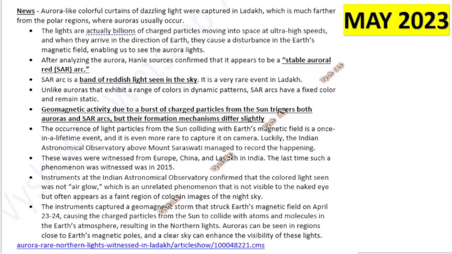So here again, in May 2023, there was a news item in India: Aurora-like colorful curtains of dazzling light were captured in Ladakh, which is much farther from the polar regions where aurora usually occurs. Okay, meaning we cannot call it aurora, because the aurora concept I told you is in the North Pole and South Pole, but in India also we happened to see something like colorful curtains in the Ladakh area.